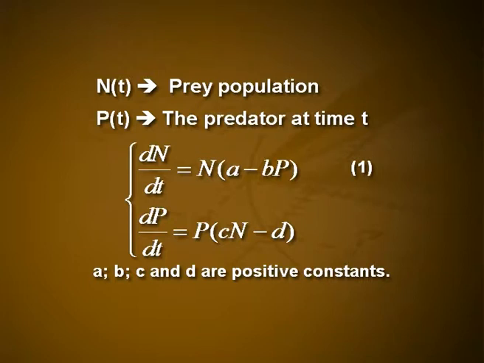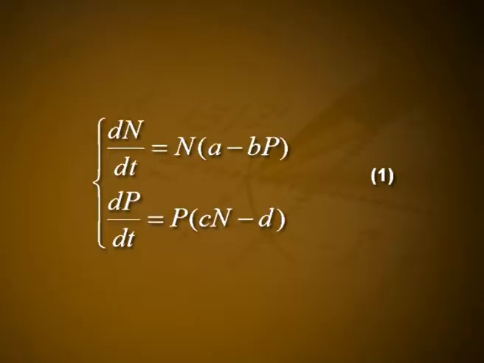The assumptions in the model are: the prey in the absence of any predation grows unboundedly in a Malthusian way. This is the an term in the first equation of equation 1. The effect of the predation is to reduce the prey's per capita growth rate by a term proportional to the prey and predator populations. This is the minus bnp term. And the next is, in the absence of any prey for sustenance, the predator's death rate results in exponential decay, that is the minus dp term in the second equation of 1.